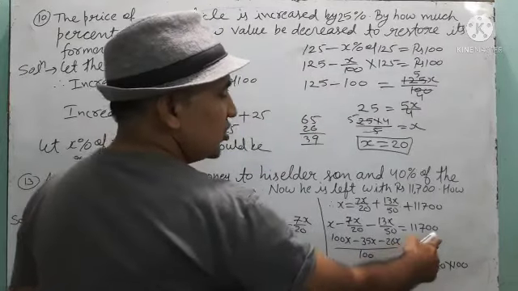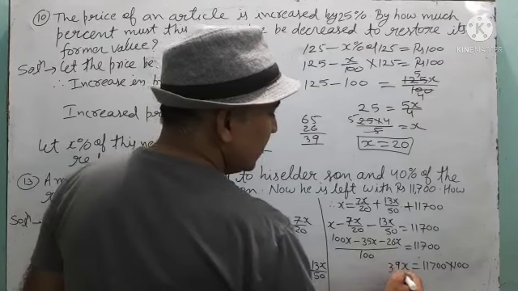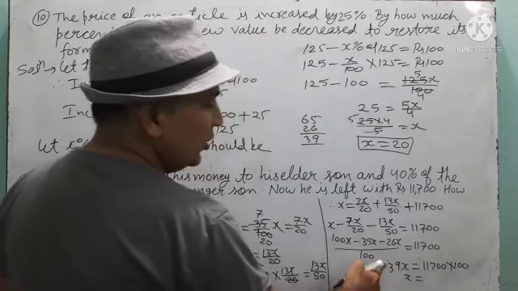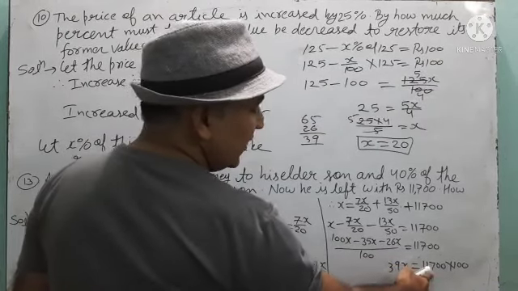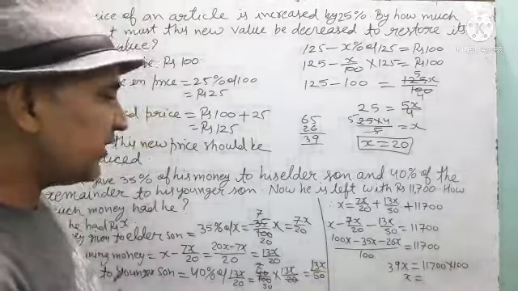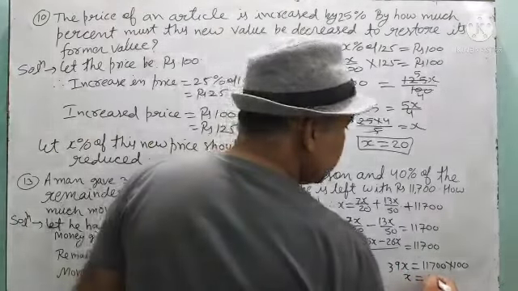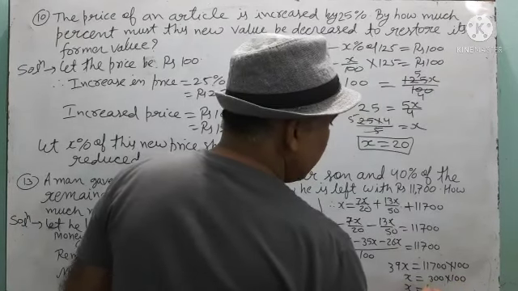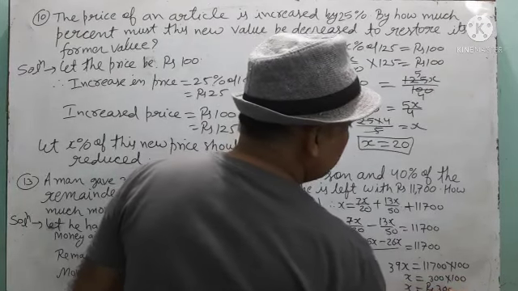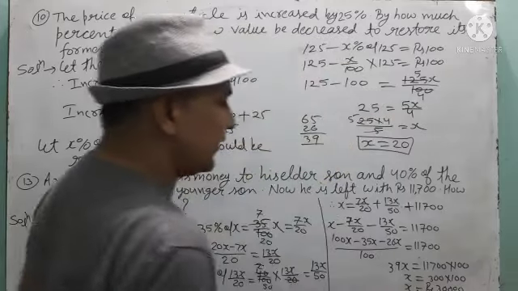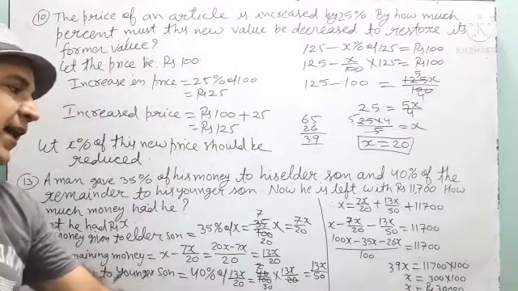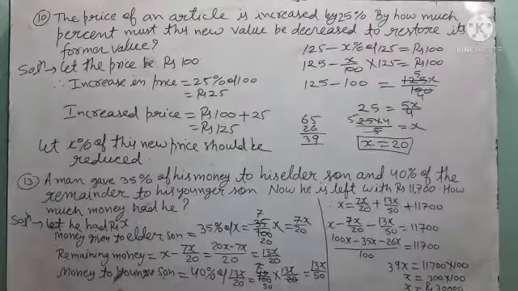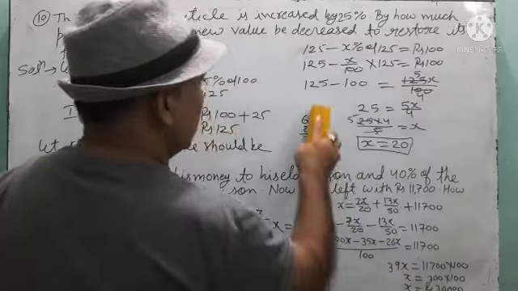This 100 will be cross multiplied that side. So x is equal to 39 into 100. We will divide 117 by 3 times. So x is equal to 30,000. That means the man had money of 30,000 rupees. Okay children, now note down these questions, then we will do some more.